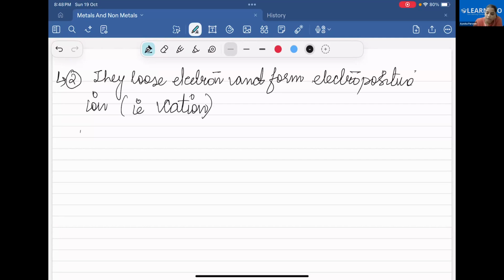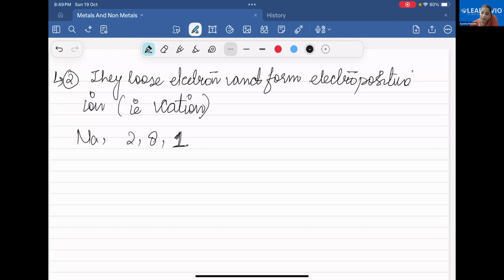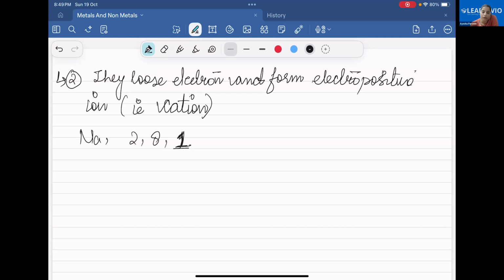What does it mean? Earlier I told you that sodium is having a configuration of 2, 8, 1. It has atomic number of 11 and we can write it 2, 8, 1. They lose electron and form electropositive ion. This means that sodium is having one electron in the outermost shell.